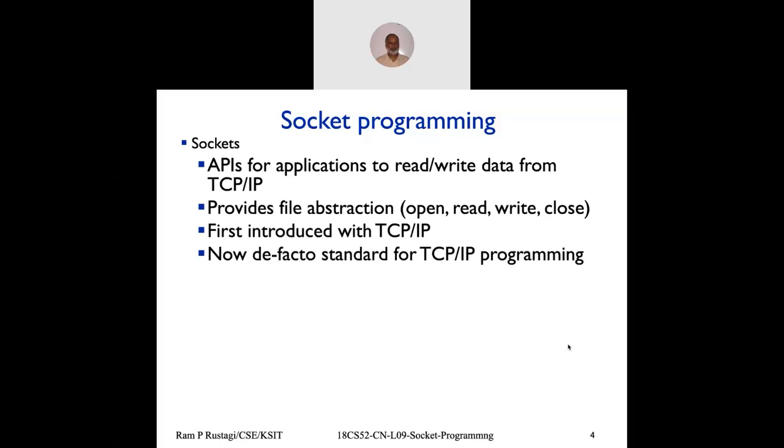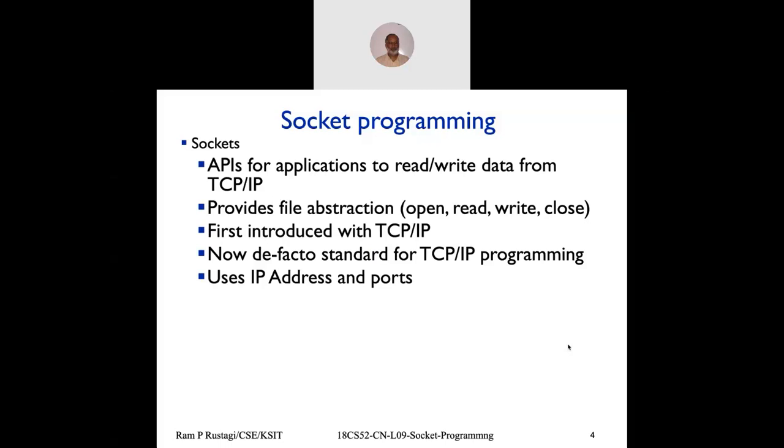Sockets were first introduced with BSD, Berkeley System Distribution Unix, the BSD socket, and since then they have become the de facto standard of TCP/IP programming. Fundamentally, a socket is, like I said, a door interface between the transport layer and the application. So how do you identify it? A machine has the IP address. You use the IP address and a particular port number on which the application binds or connects.